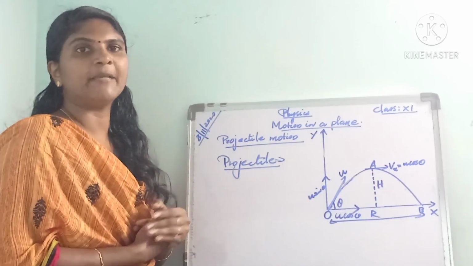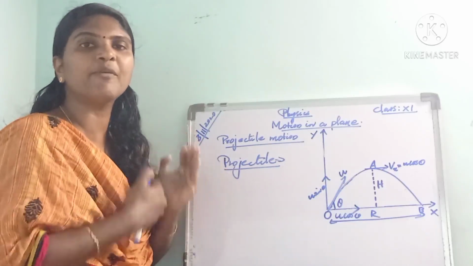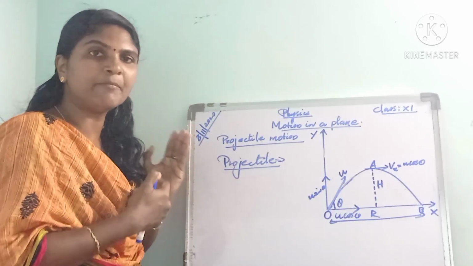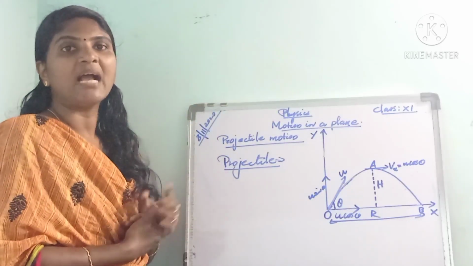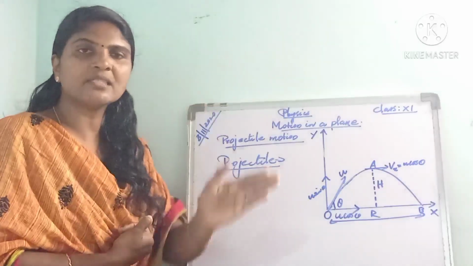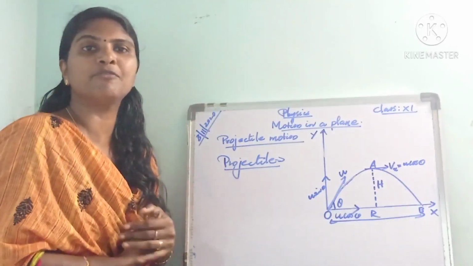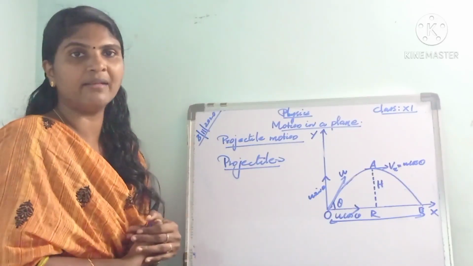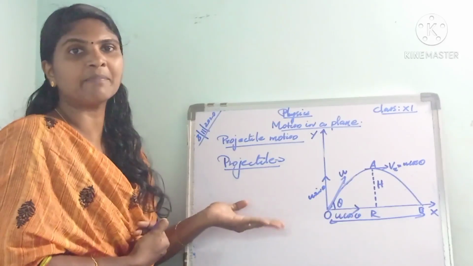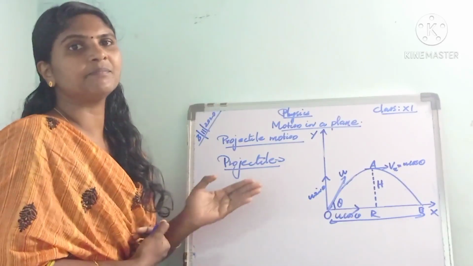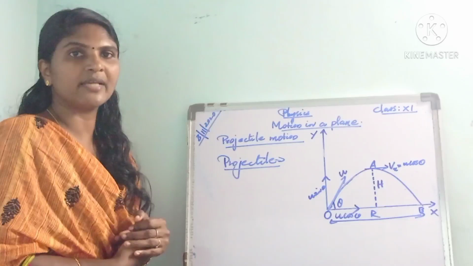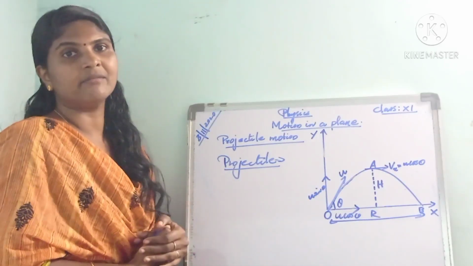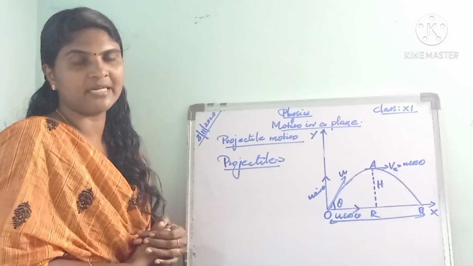After that, it moves only under the influence of gravitational force alone, and it is not propelled by any engine or fuel, as is clear from the examples. We are not using any fuel or engine for its propulsion.